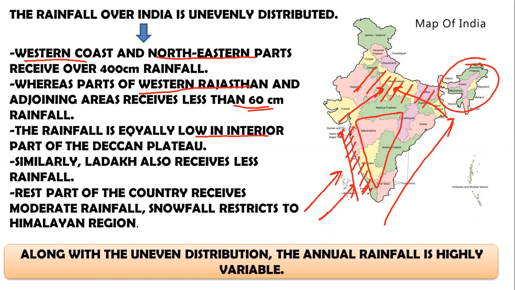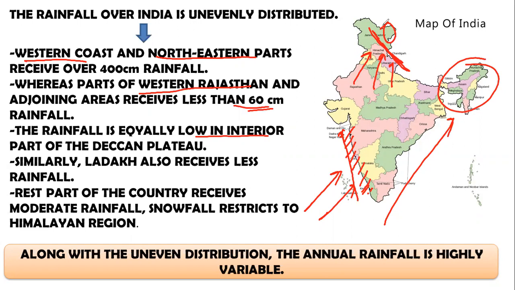Similarly, Ladakh also receives very less rainfall. Ladakh is present to the north of Himalayas, or you can say it is present on the other side of Himalayas. So these are Himalayas and Ladakh is present here. So Himalayas, they block the monsoon winds from entering into Ladakh, and this is the reason why Ladakh does not get much precipitation as it is present on the leeward side of Himalayas.